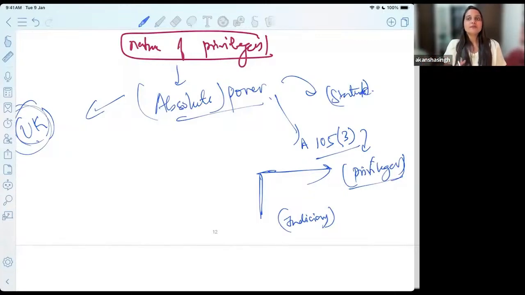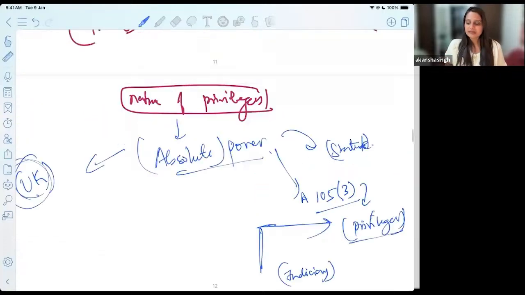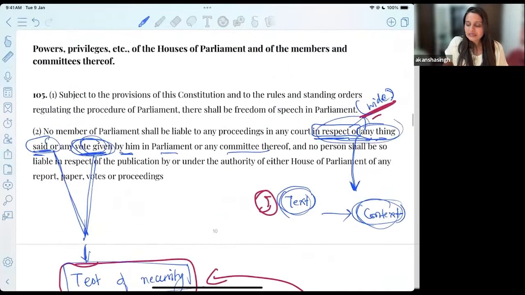That is why it becomes very crucial for us to understand how we read this, widely or in a narrow manner. So the judiciary has concluded that this has to be construed and read in a narrow manner, keeping in mind the idea and concept of these privileges and immunity for us in the Indian jurisdiction.